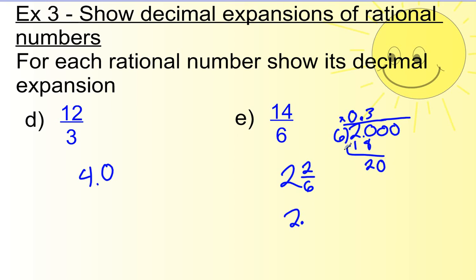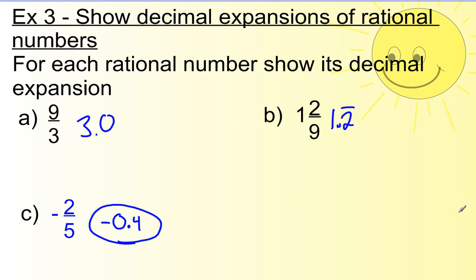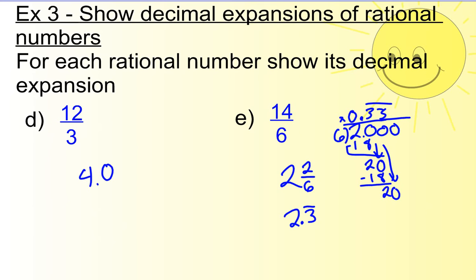And repeat. 6 goes into 20, 3 times. 3 times 6 is 18, and subtract, and bring down. Noticing a pattern? It's just going 20, 20, 20. So this is a repeating decimal. 2.3 repeating. I just want to make sure I put my repeating bar at the top here. So 2.3 repeating, that's what 14/6 would be as a decimal.